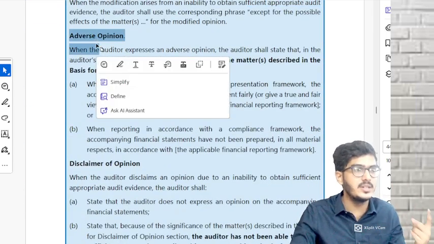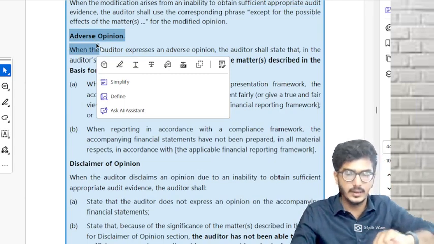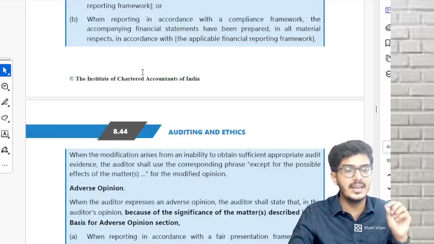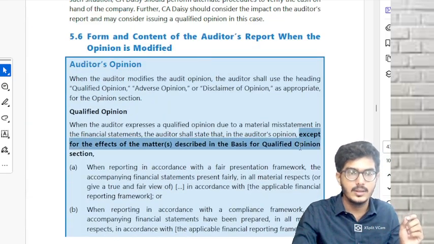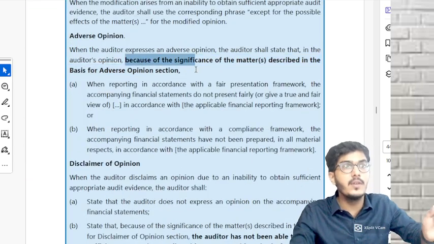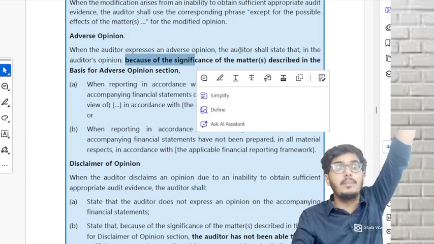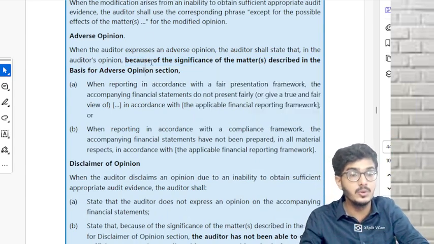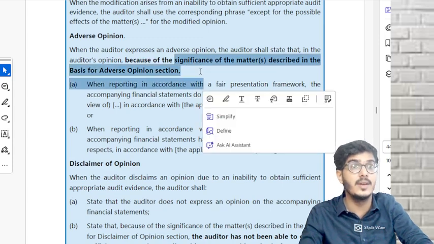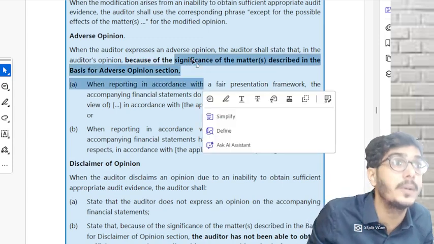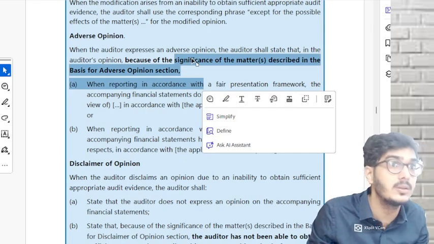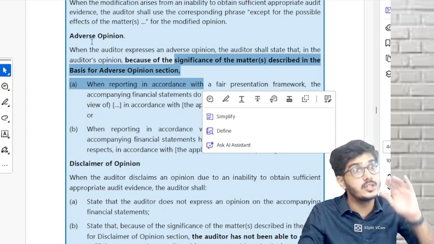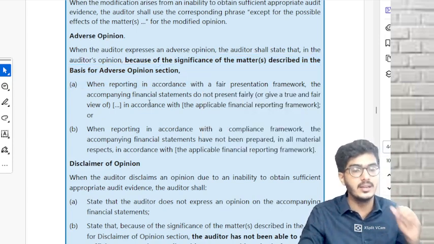Adverse opinion again. First thing which you're going to change is the heading. Then what else are you going to change? Again, instead of the line except for, what you're going to use is: because of the significance of the matters described in the basis for adverse opinion. Here we use the word significance. Why? Because here it is an adverse opinion. You have obtained SAE and it shows that it is pervasive. It is not something minor, it is very significant.